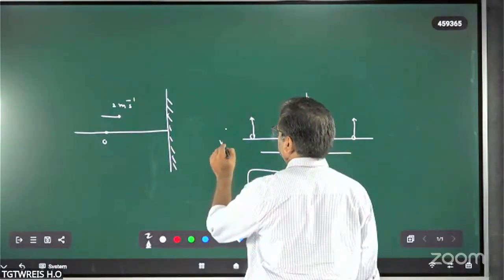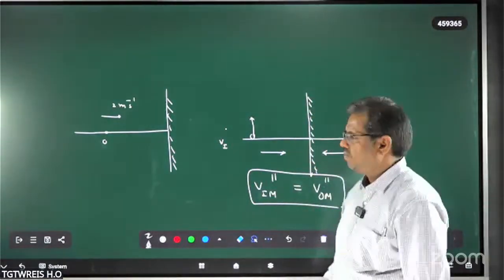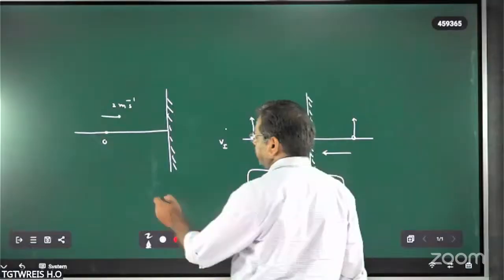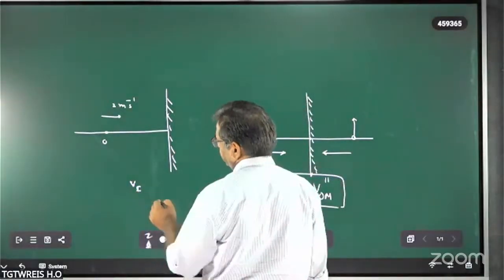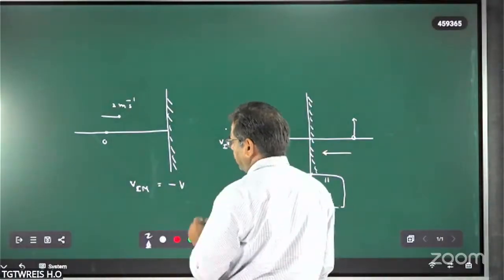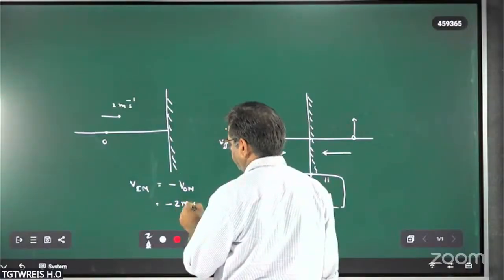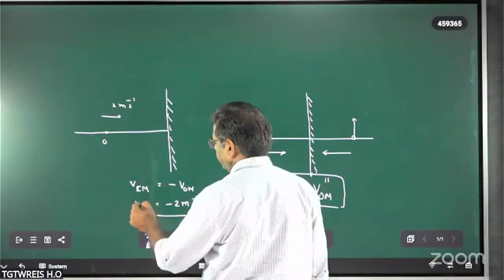Then what is the velocity of the image? First question, very simple. Velocity of the image with respect to the mirror is equal to minus velocity of the object with respect to the mirror. So that is, you will get 2 meters per second. This you already know.